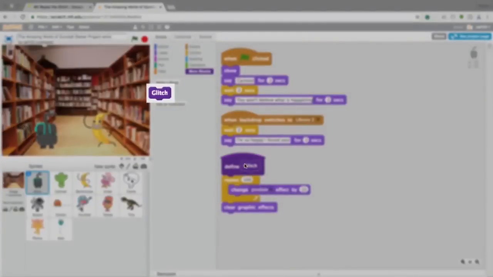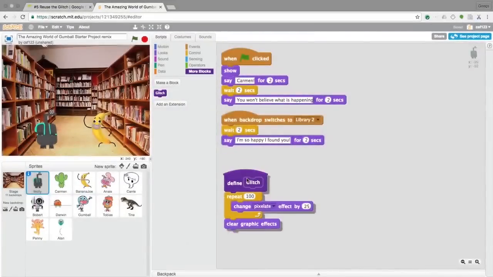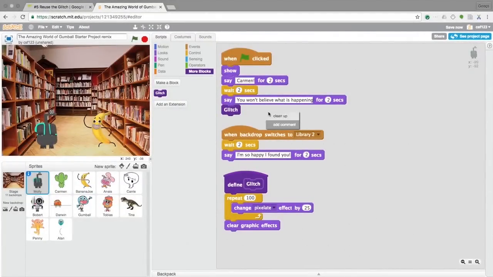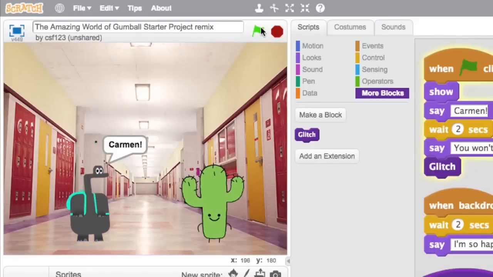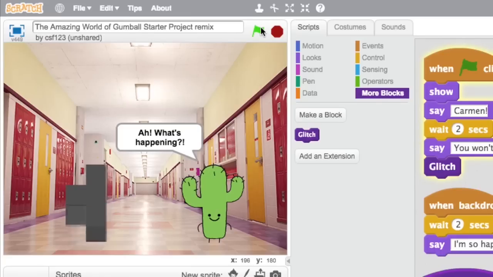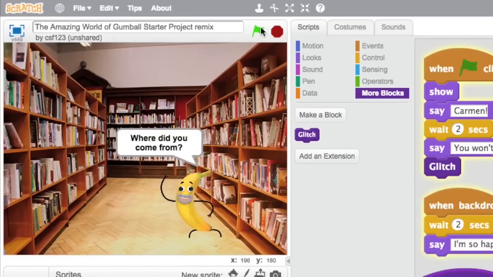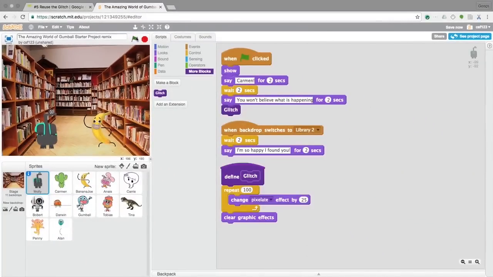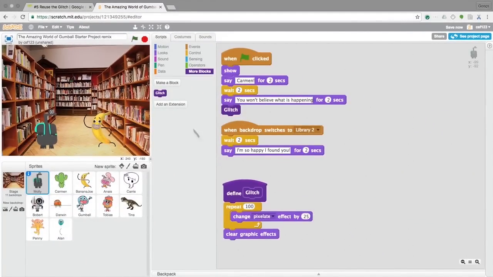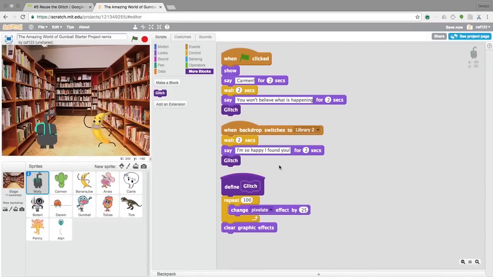Next, add the glitch block from the More Blocks menu back into your code. Click the flag to test. Great, it still works. Use the glitch block again to create a glitch in the second scene of your story. Try it again.